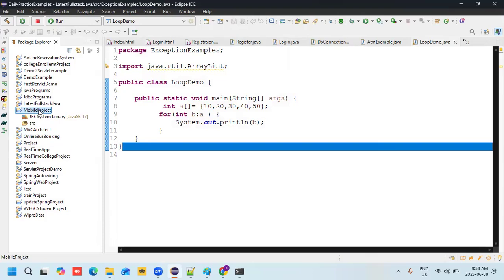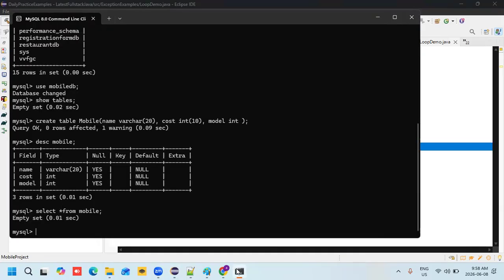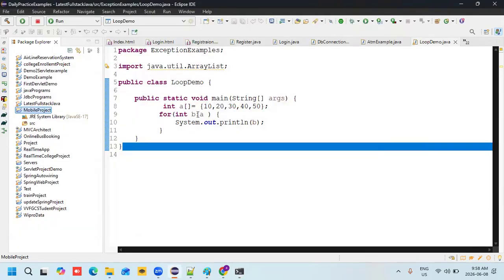I would like to connect Java with the database. How can I connect Java with the database? Java and database are somewhere. I have the table in my database, but this is my Java application. How can we provide the connection? What is the required thing to provide the connection between Java and the database? For the connection we must require the Java MySQL connector.